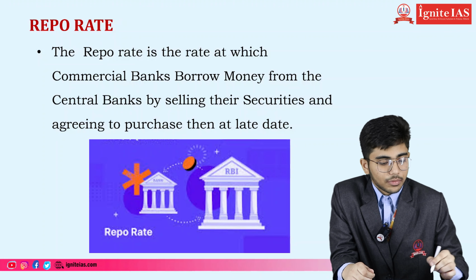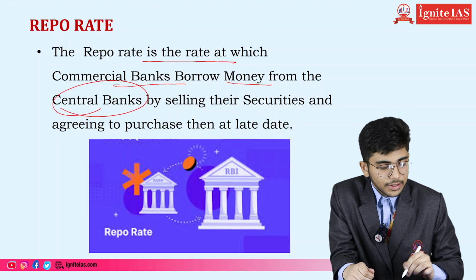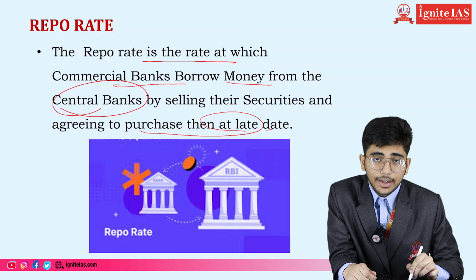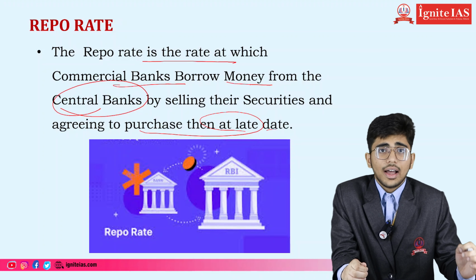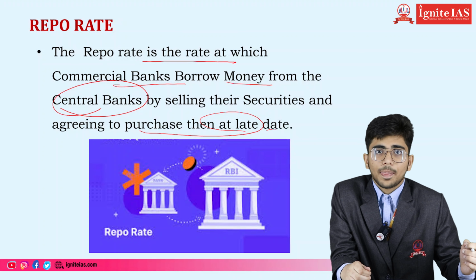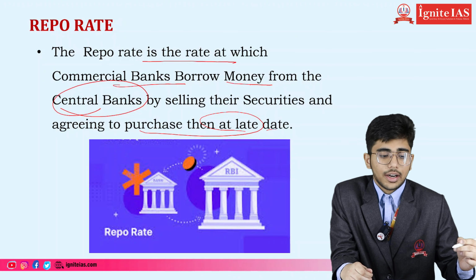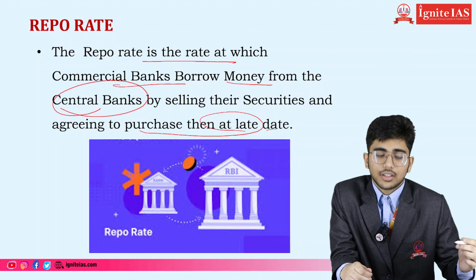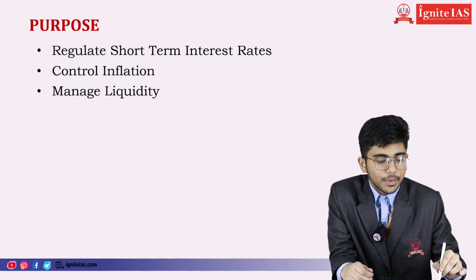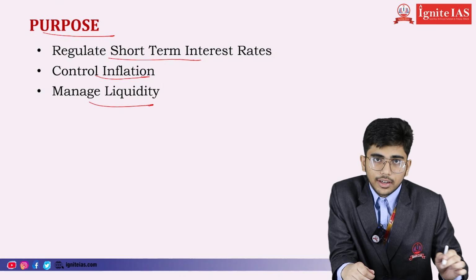Now coming to repo rate. The repo rate is the rate at which commercial banks borrow money from central banks by selling their securities and agreeing to purchase them at a later date. Just as common people borrow money from commercial banks, similarly when commercial banks don't have money to lend, they approach the RBI and RBI lends money to commercial banks. The rate of interest at which RBI lends to commercial banks is called the repo rate. The purpose of repo rate is to regulate short-term interest rates, control inflation and manage liquidity.